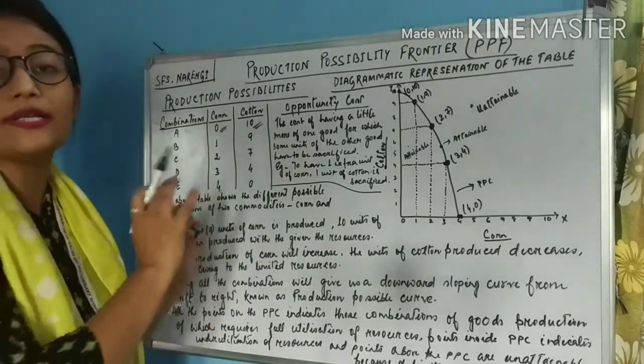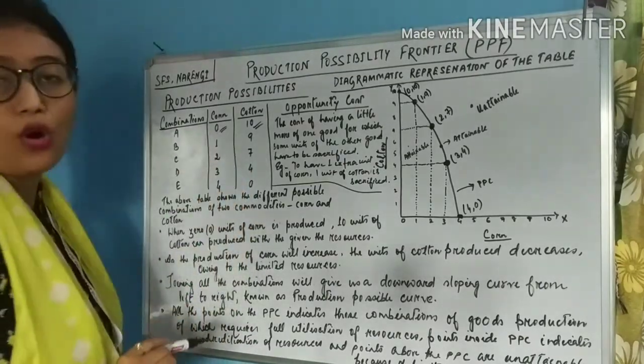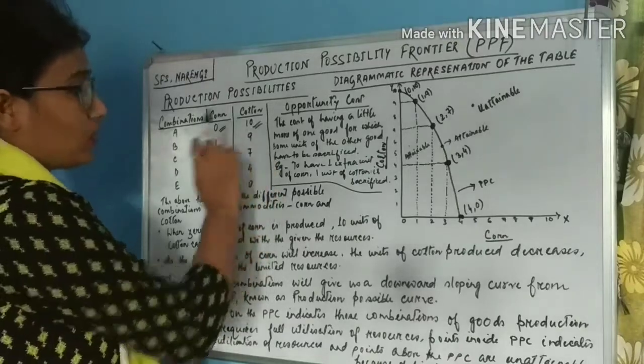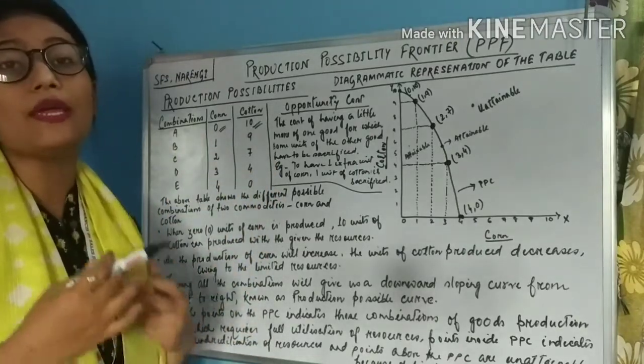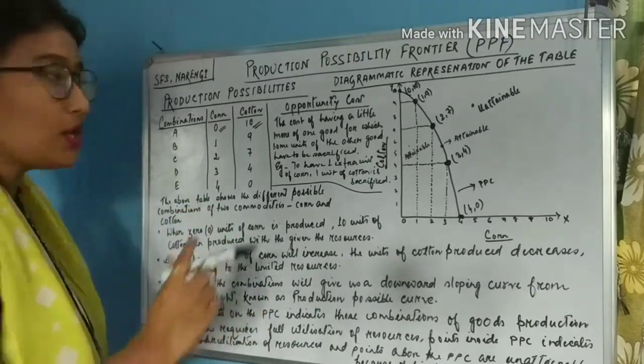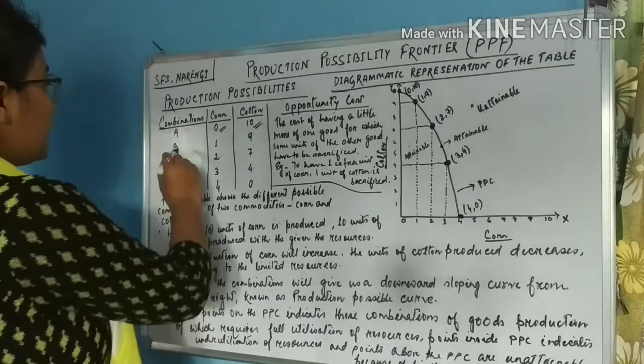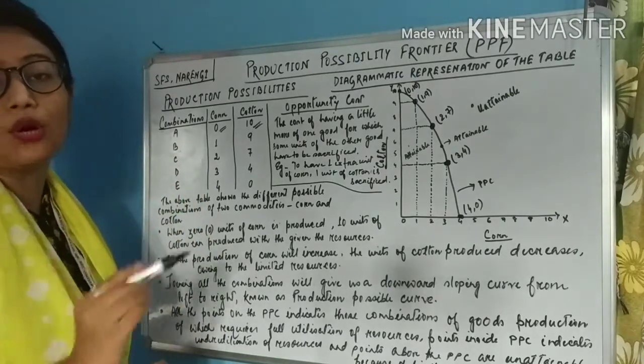That means in the first combination, the society decides that they do not want corn, all they want is cotton. That means all the resources will be used or utilized in the production of only cotton. Okay. So this is the first combination. Then students, the second combination, combination B.